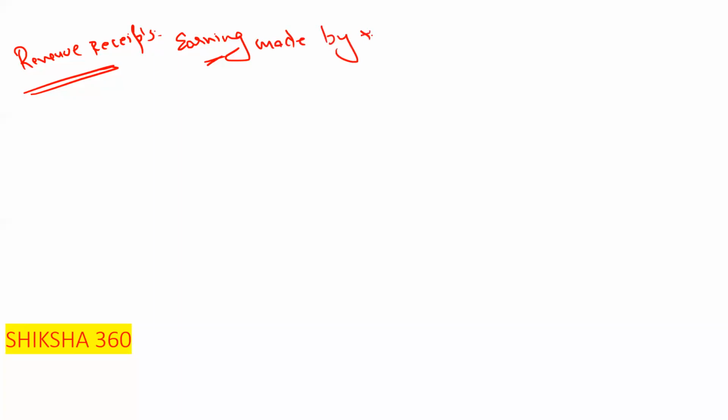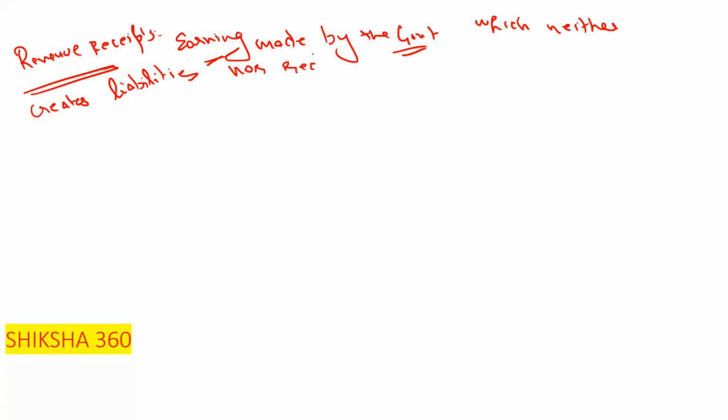Basically earnings made by the government which neither create liabilities nor reduce assets of the government. That is known as revenue receipts. Please remember this thing.